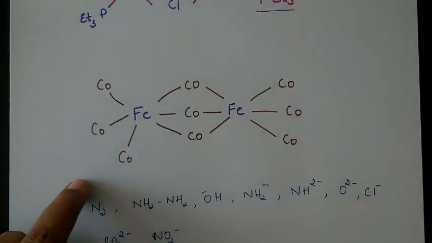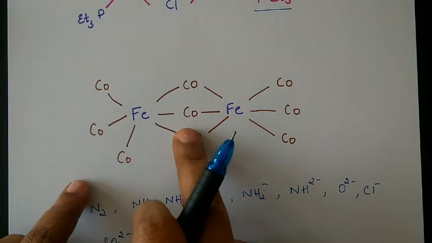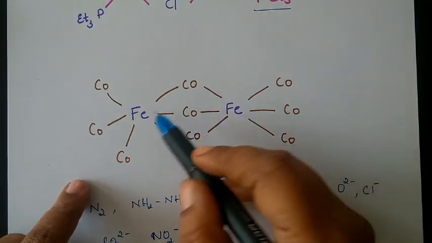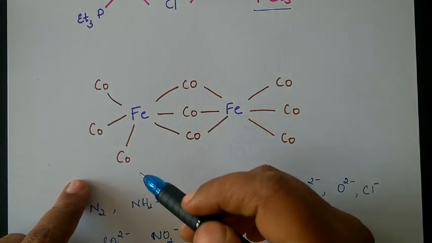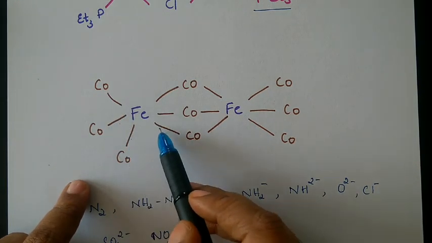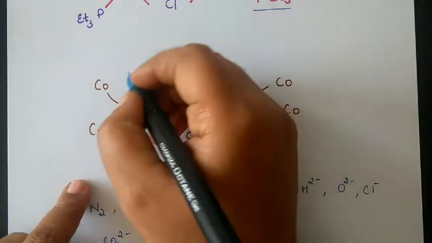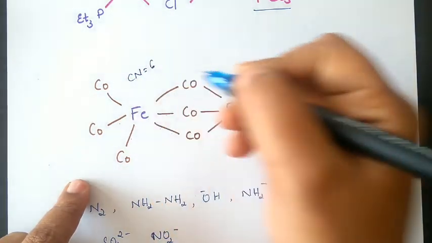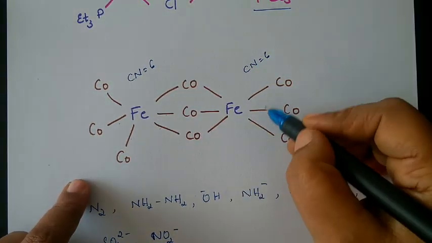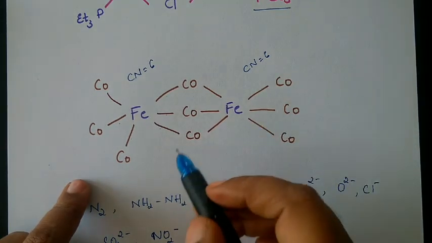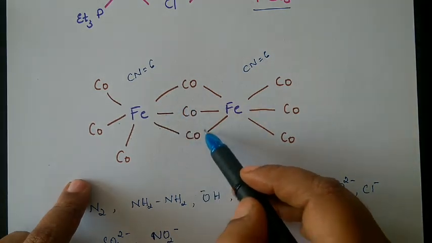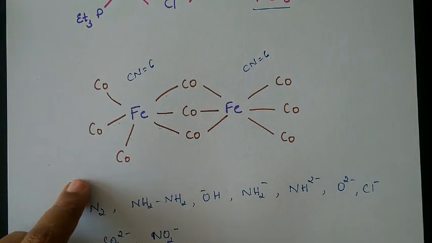So it is not always like that. It may be like that, or it can be different also. So these are the CO. Here three carbonyl groups are simultaneously bonded to both the irons. If you check this iron, 1, 2, 3, 4, 5, 6. That means the coordination number of this iron is 6 and the coordination number of the other iron is 6 again. So 3 this side, 3 this side. So 6 bonds it is forming. But among these, 3 CO groups are common here. So these 3 CO groups, or 3 ligands, are nothing but bridging ligands.